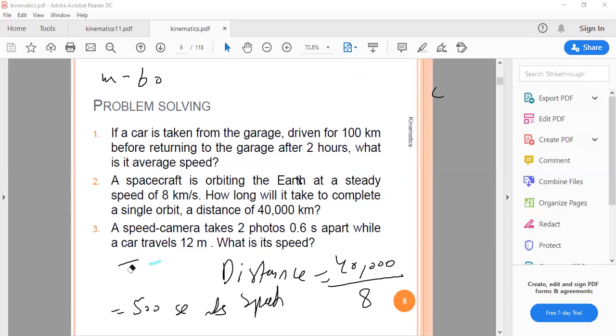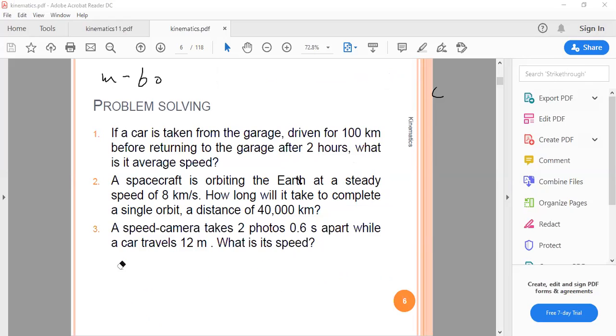Now let's move to question number three. A speed camera takes two photos 0.6 seconds apart while a car travels 12 meters. What is the speed? So he's telling you that the difference in time between two photos is 0.6 seconds. Like the camera takes the first photo and after 0.6 seconds it takes another photo. Now what is the speed?